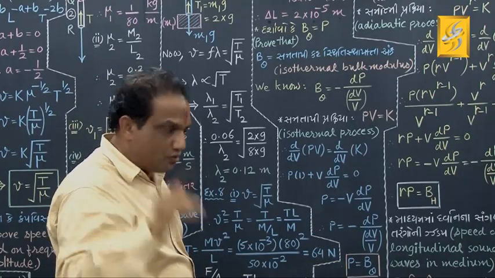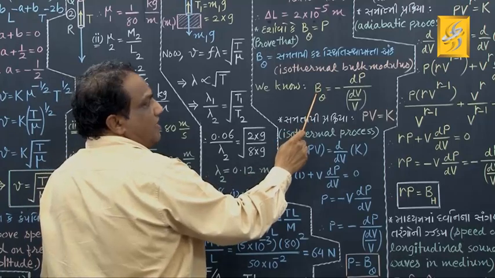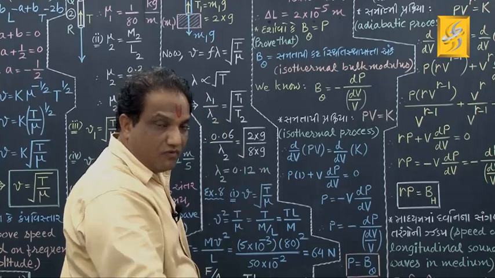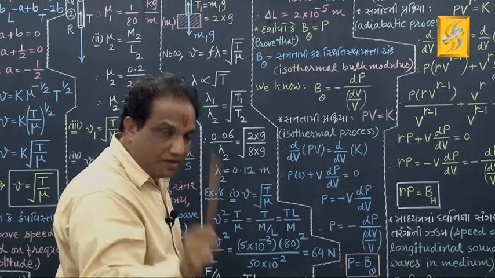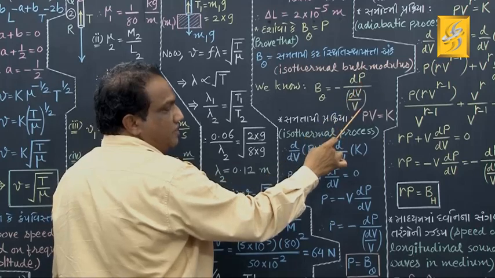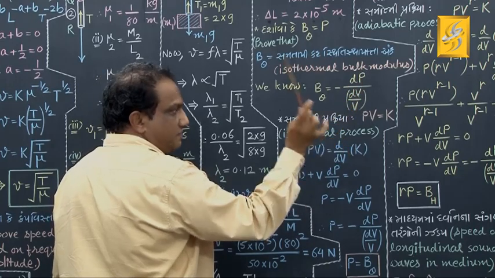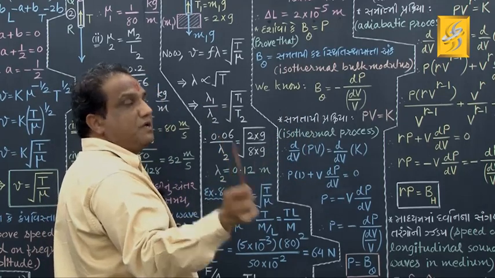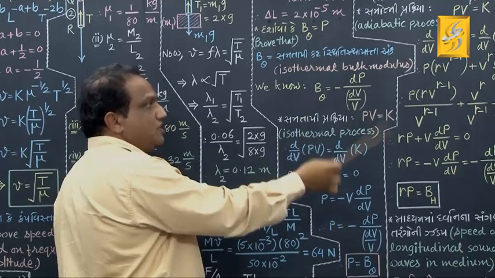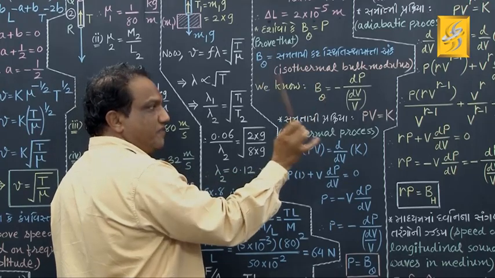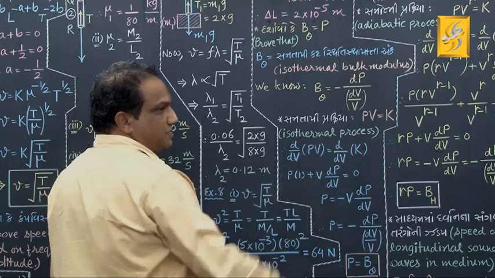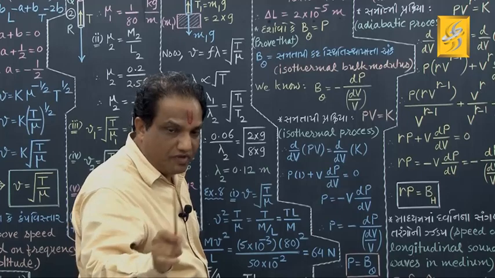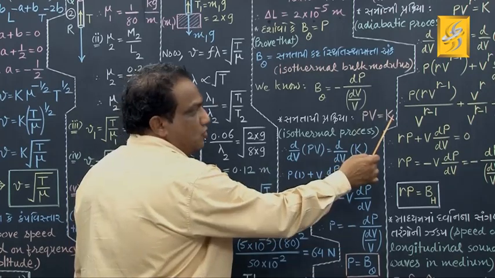Okay. How to prove? I am showing you. Recall the formula for bulk modulus. We had studied it earlier in the chapter of elasticity, and that formula was minus dP upon dV upon V. Fine. But because this bulk modulus is found keeping temperature constant, we call it isothermal bulk modulus. We show it by symbol B theta. Tell me, for an isothermal process, don't you know the relation between pressure and volume? What is the relation? P into V equals constant.